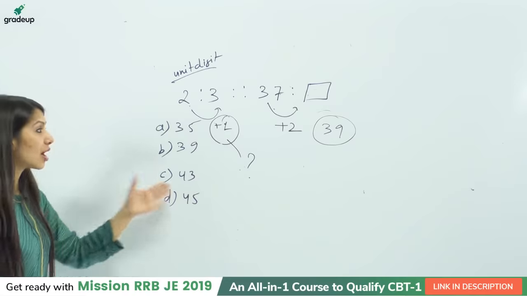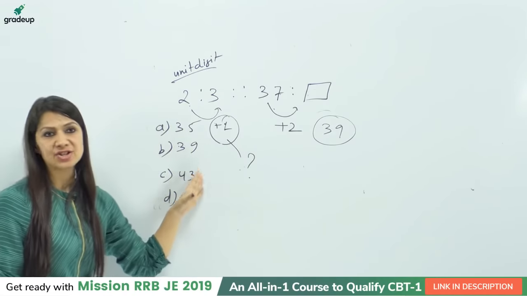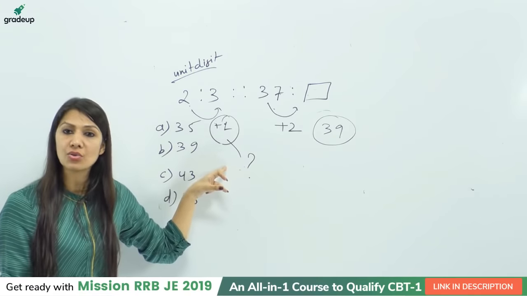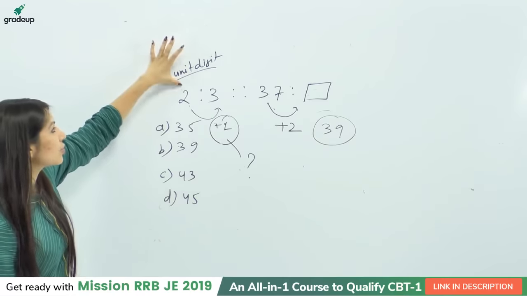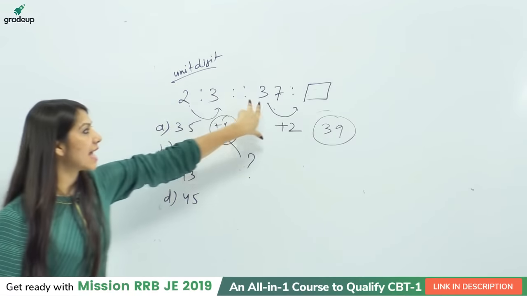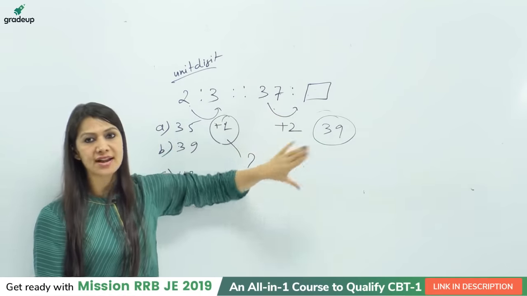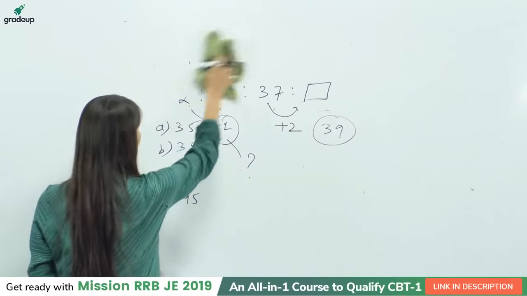But the point is it is not given in the option, so we need to think once again, what is the special thing, why we are adding 1 only. The reason is number 2 itself is a unit digit number. So for 1 digit we are adding 1, and as we are having 2 digits here, that's why we are adding 2. Okay, so I think things are very clear to you. Let's check out the next question, student.